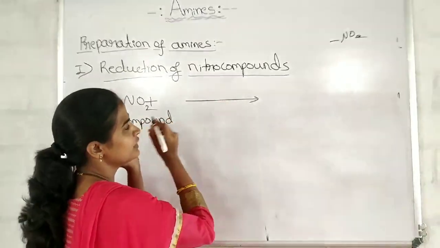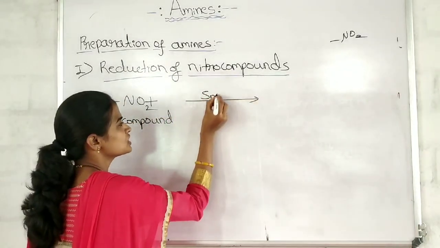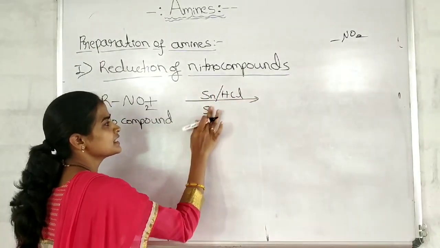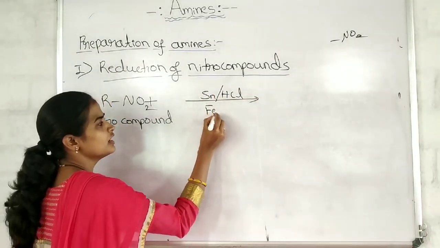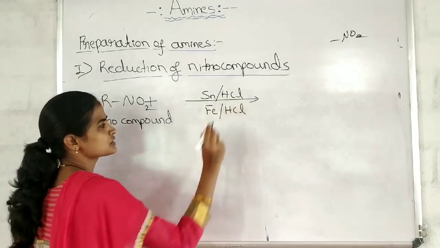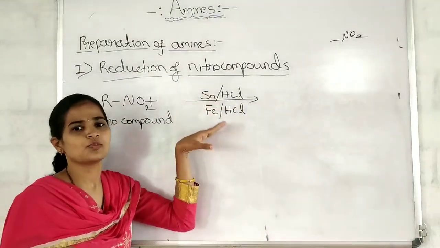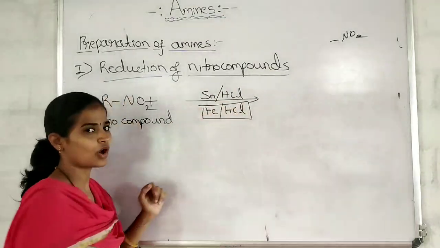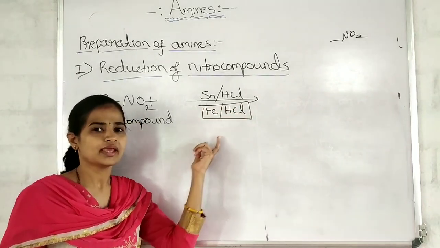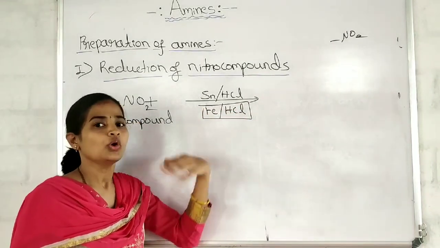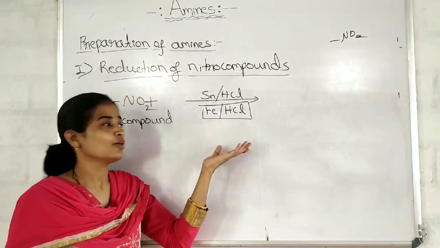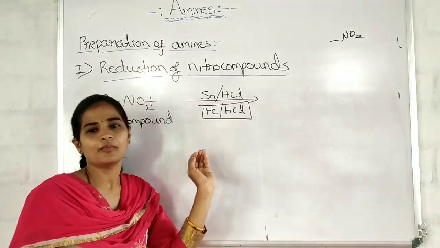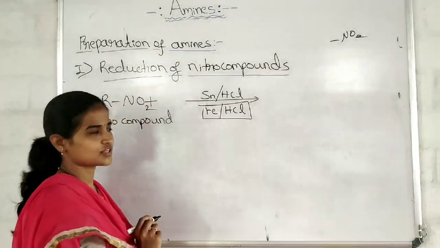See, I am using one of the reducing agents, a mixture of metal and acid. Either Sn and HCl or Fe and HCl can be used. Out of these, Fe and HCl is more preferred because when we add them, they react with each other to form FeCl2, which triggers the release of a little more HCl. Therefore, with this mixture a very small amount of HCl is sufficient for the reaction.